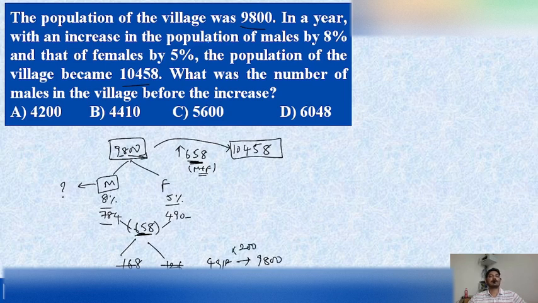What he asked in the question is the number of males before the increase. The number of males before the increase was 28 parts. We need to find the 28 parts value, and one part value is 200 here. So 28 into 200 will be 5600. So the number of males before the increase in that particular village was 5600.